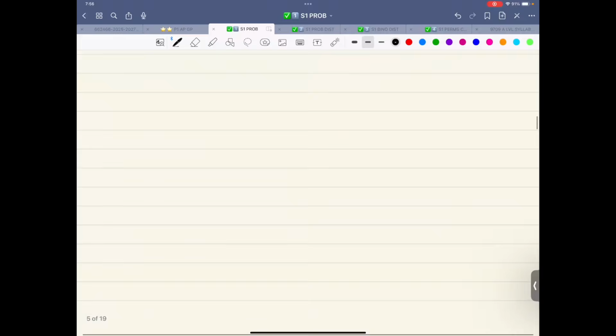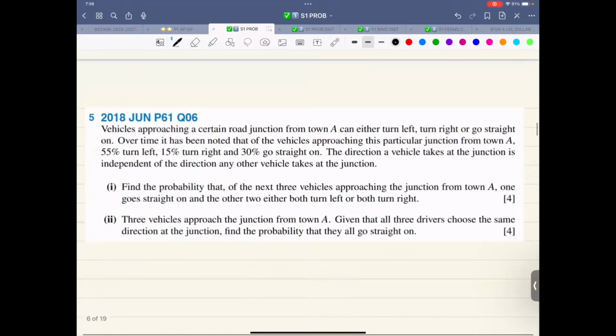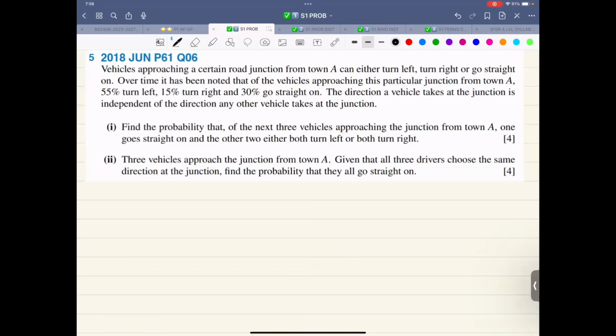The next one. Now, this is also one nice classy question, 2018 paper. It says vehicles approaching a certain road junction from town A can either turn left, turn right, or go straight on.